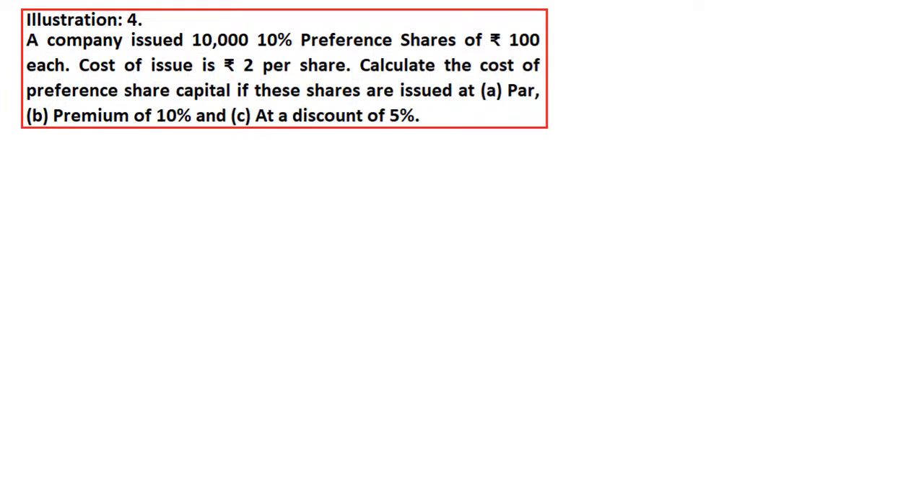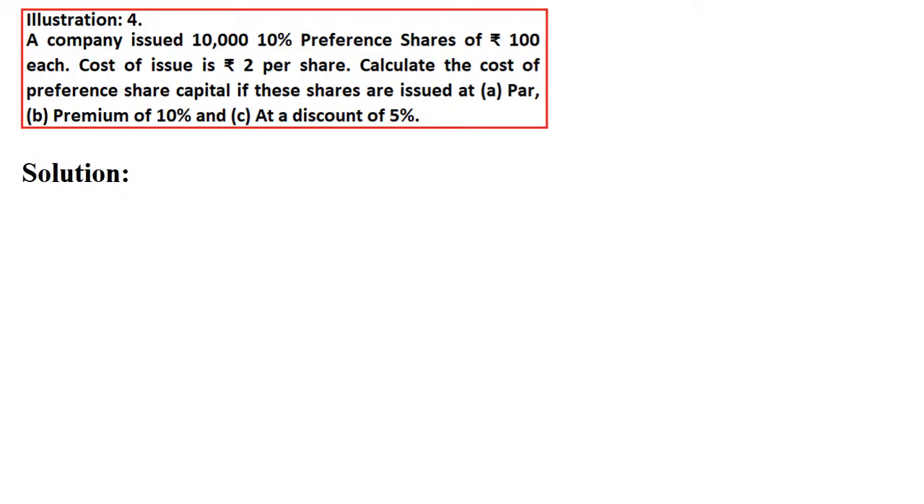So we'll take one question illustration. The question says a company issued 10,000 10% preference shares of 100 each. Cost of issue is 2 per share. In the sense, 2 per share is the expenditure incurred on issue of shares, that is the cost of issue. So that should be deducted for calculation of net proceeds. Calculate the cost of preference share capital if the preference shares are issued at par, at a premium of 10%, or at a discount of 5%. So three situations are given: par, premium and discount, and we are asked to calculate the cost of preference shares.